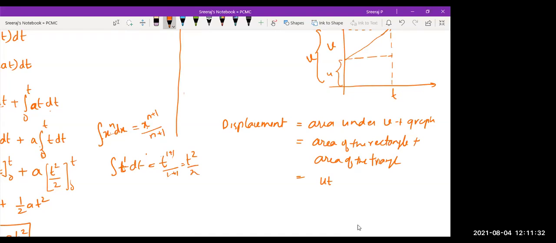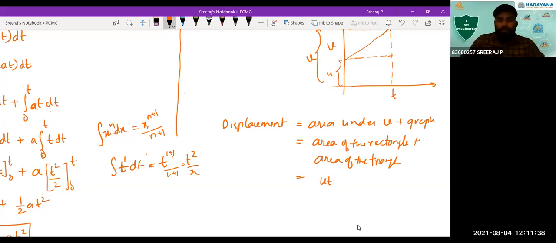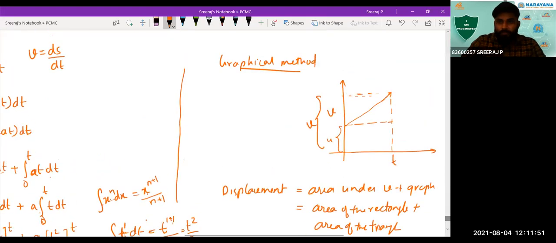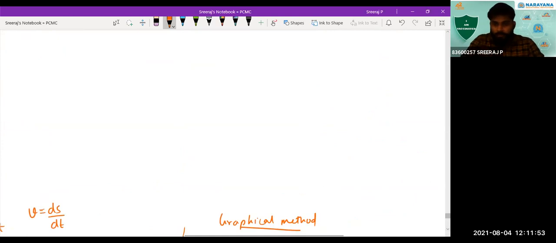Sir, two triangles? Even the above one? Where is the graph? You see here, where is the graph? We are not considering anything above it. See, where is the graph coming here?